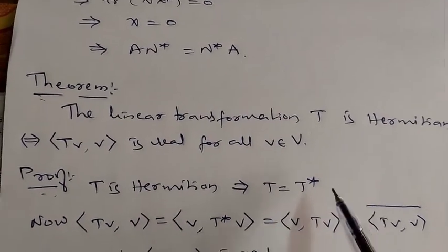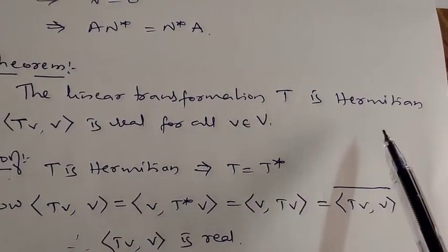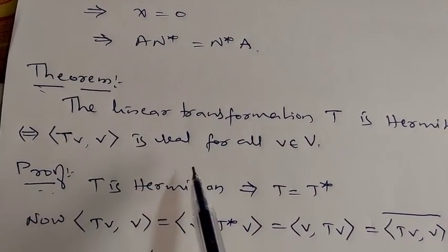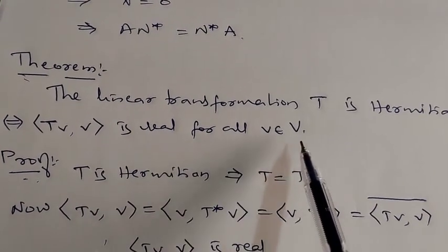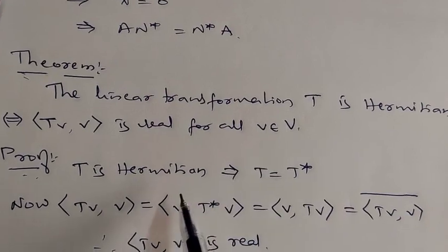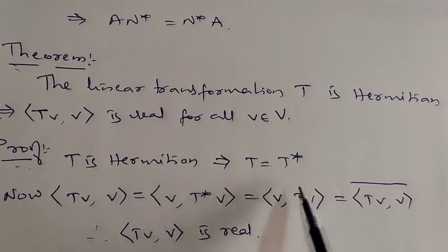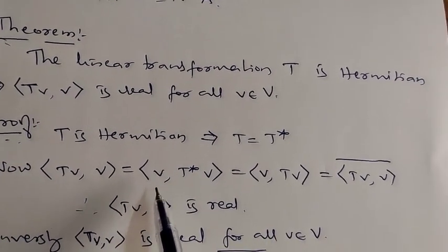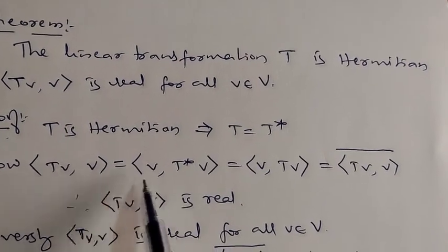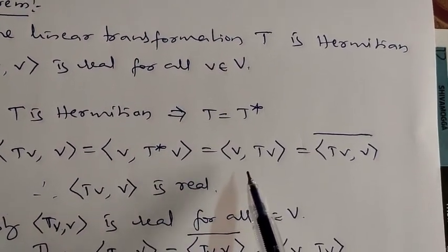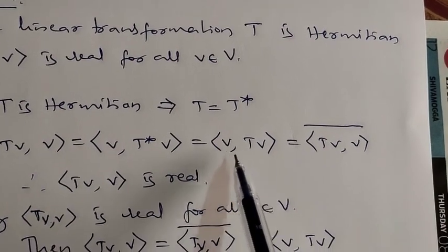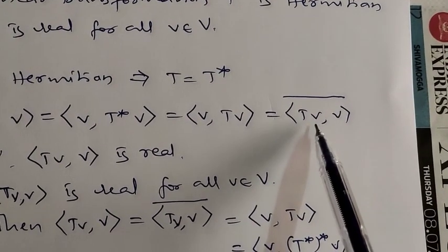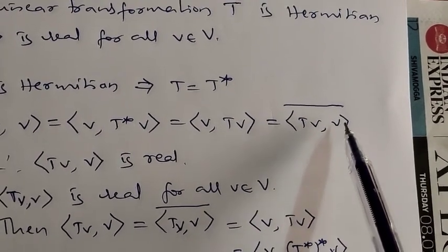Next result, you consider the linear transformation T is Hermitian. The linear transformation T is Hermitian if and only if inner product of TV comma V is real for all V belongs to V. Okay. Now, look here, T is Hermitian implies what? T is equal to T star. Now, we consider the inner product of TV comma V. So, this is equal to inner product of V comma, we transform T to here, means T star of V. So, this is equal to V comma T star means T of V. So, this can be written as x comma y bar means y comma x, means T of V comma V bar conjugate.